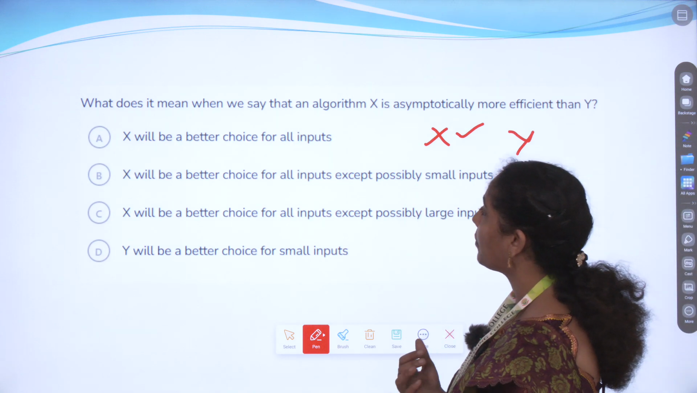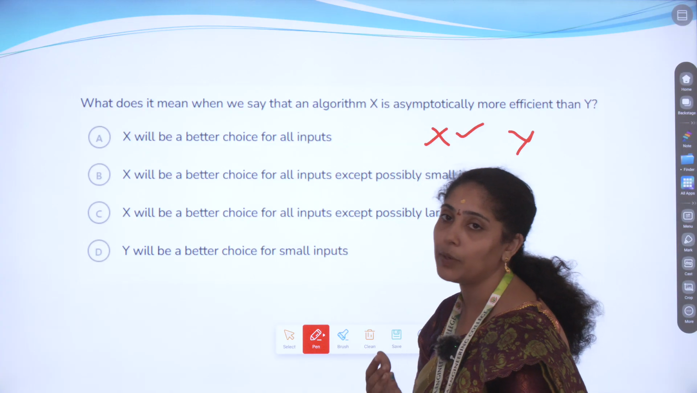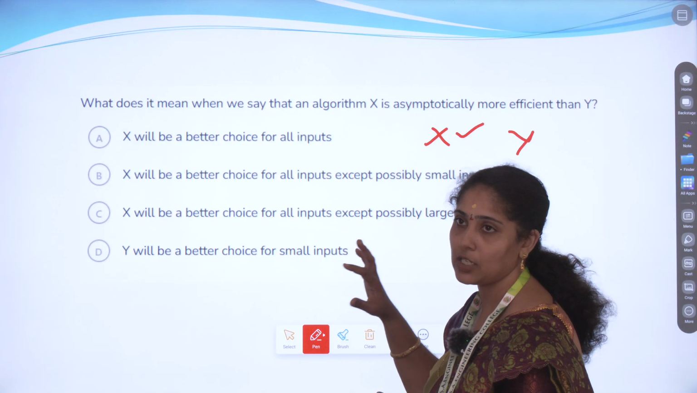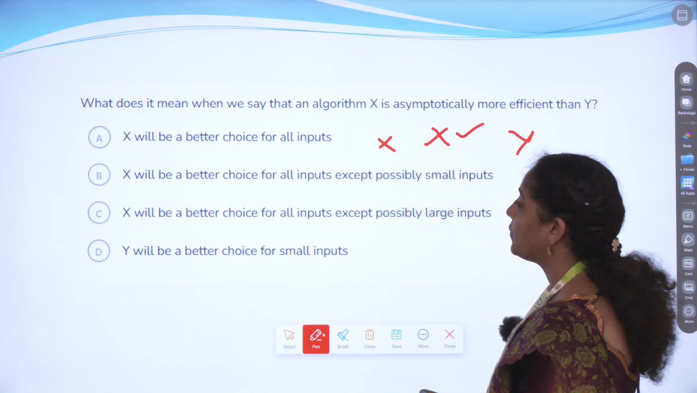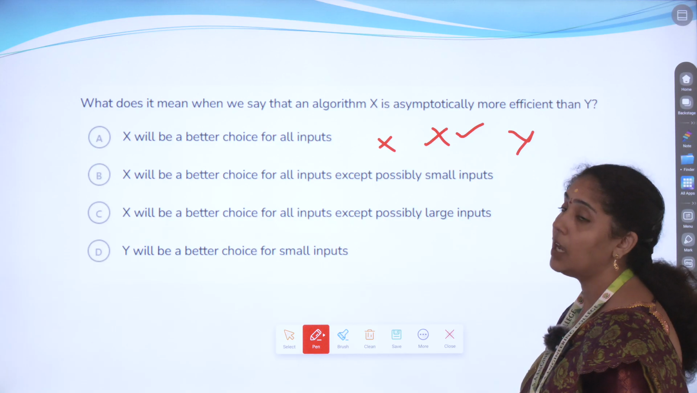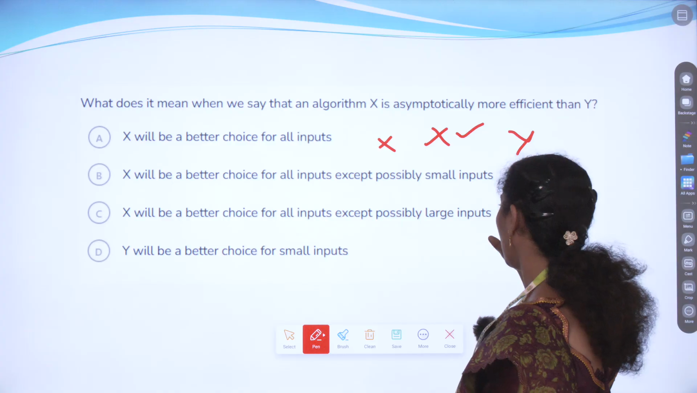So what are the answers present? X will be a better choice for all inputs. Can X be a better choice for all inputs? Can it be better for all the greater values of X? No, it cannot. So this is not it. Next, X will be a better choice for all inputs except possibly larger inputs. Then it will not be suitable for smaller inputs, so this also does not come under it.